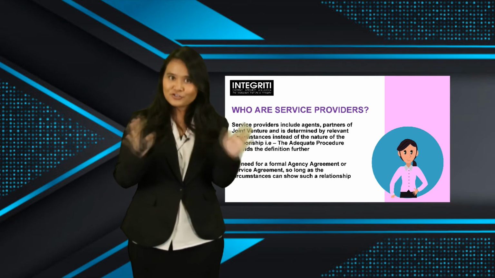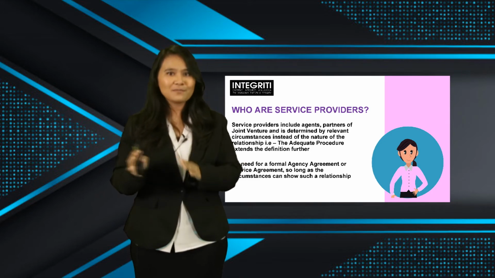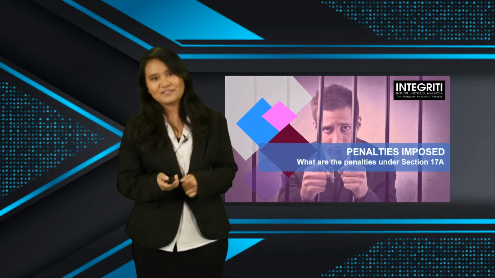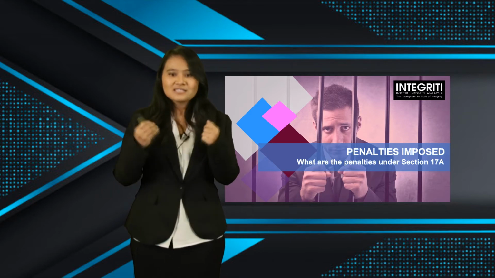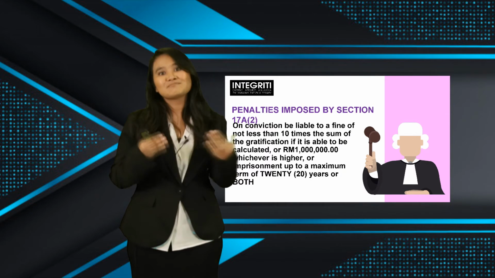Alright, now that we've tried to understand who are service providers, let's look into the not so fun part of it all, which are the penalties imposed if you are charged under Section 17A. Section 17A, Subsection 2 has stated that on conviction, a commercial organization will be liable to a fine of not less than 10 times the sum of the gratification if it is able to be calculated, or RM1,000,000, whichever is higher, or an imprisonment up to a maximum term of 20 years, or worse, both.